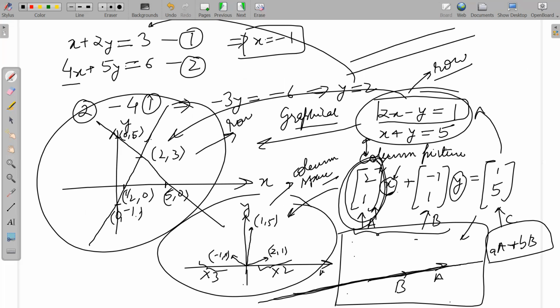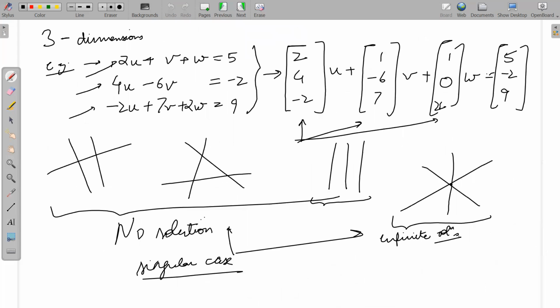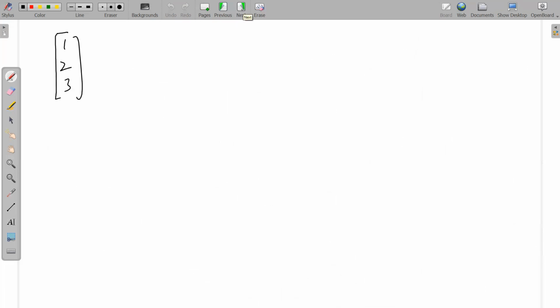These two are now acting like scalars for these two vectors. So this is a completely different picture from this. In the row picture, X is like a direction. In this case, these two are scalars which are multiplying with these vectors to give us a new vector. So this is a little bit different picture from the row picture.